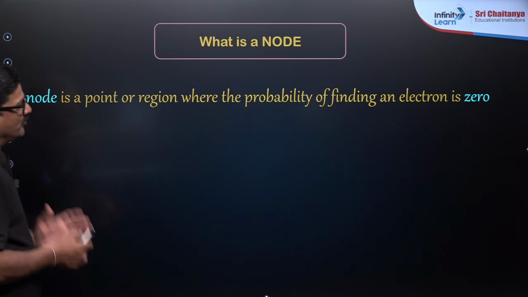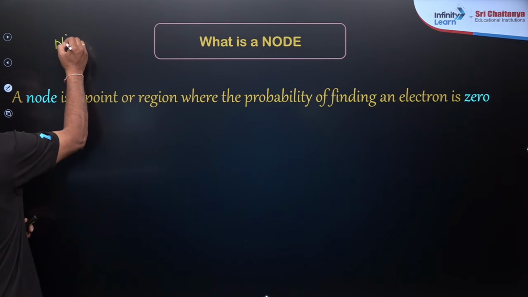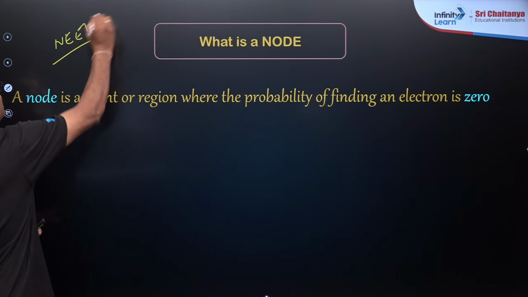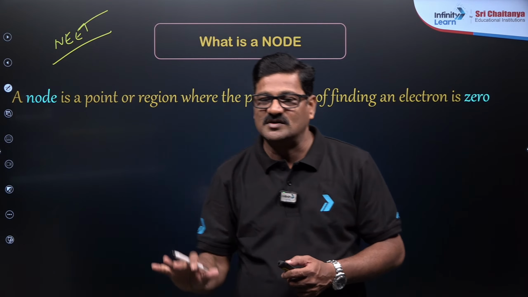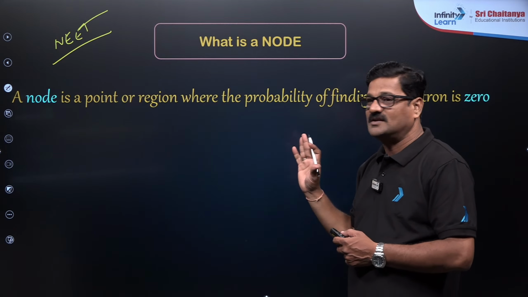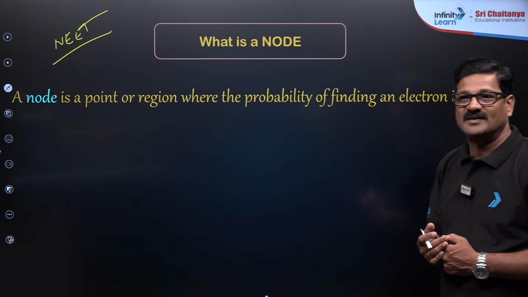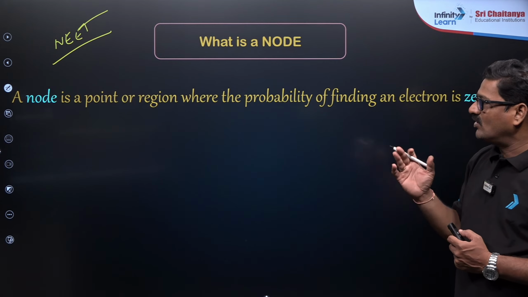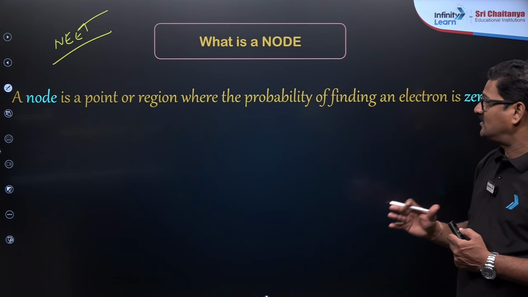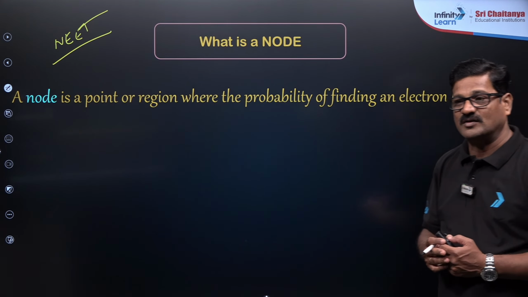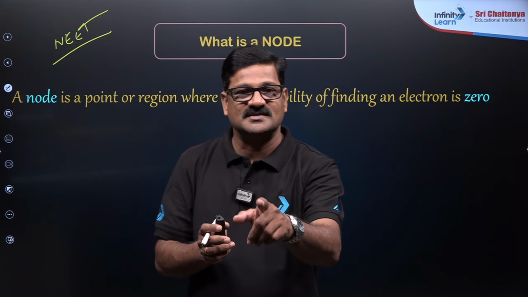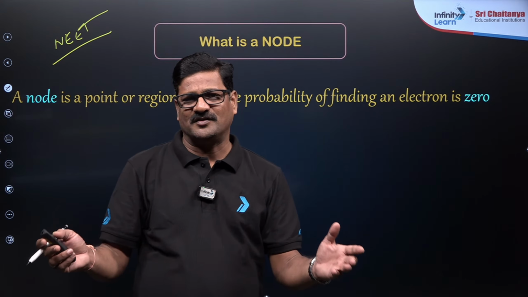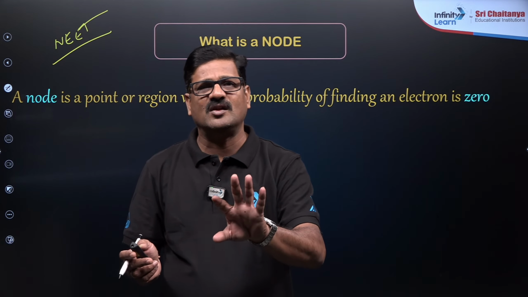Now, valuable information in today's class from the NEET examination point of view is important. What is a node, the various types of nodes, and how to identify the nodes is given here. A node is a point or region where the probability of finding an electron is 0. If an electron is there, you can say it is an orbital. If an electron is not there, it is said to be a node.